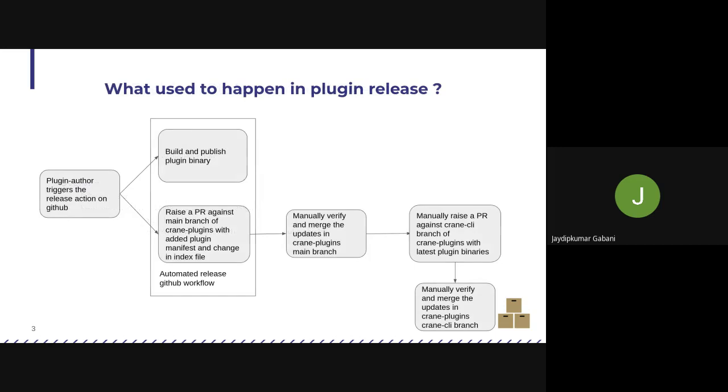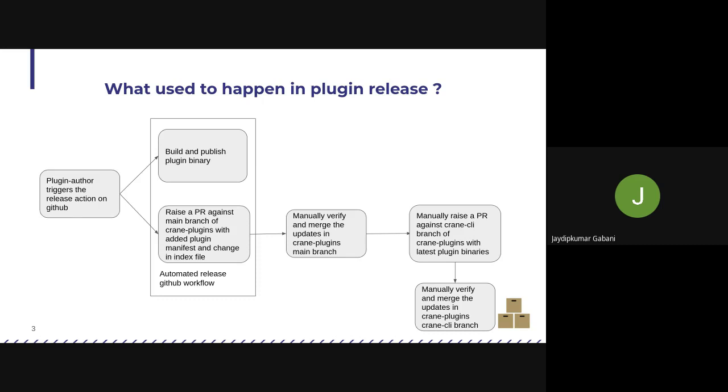Earlier, when a plugin author triggered the GitHub action that results in the release of a plugin, the automated process built the public plugin binary and URL, and then our automated process used to raise a PR against our central Crane plugin repository, and add a manifest and an index file there.